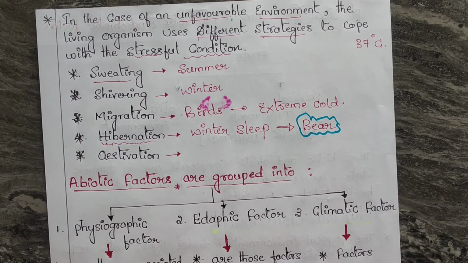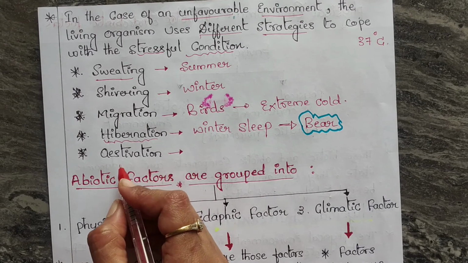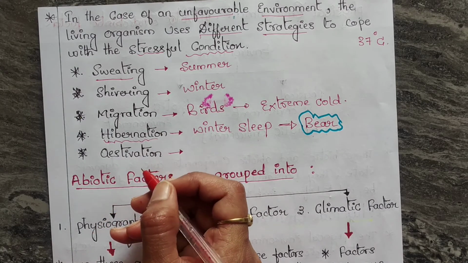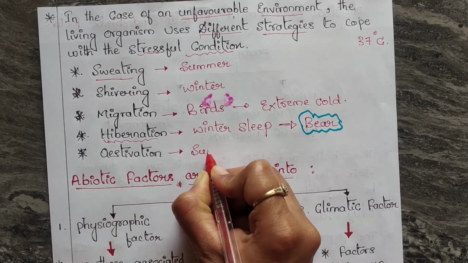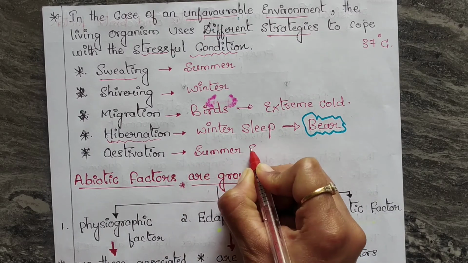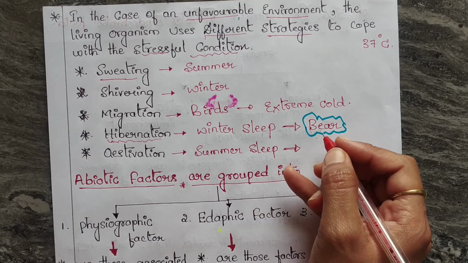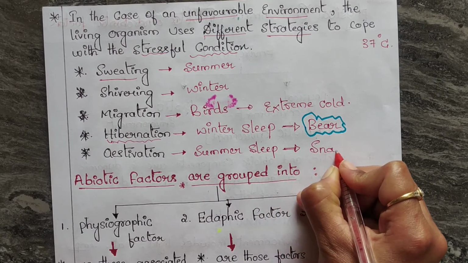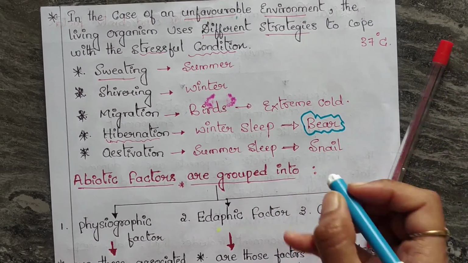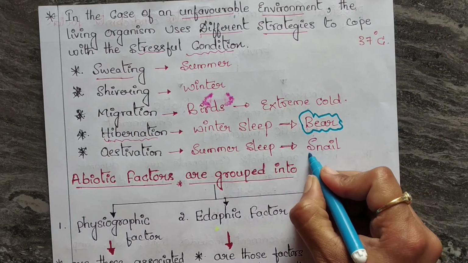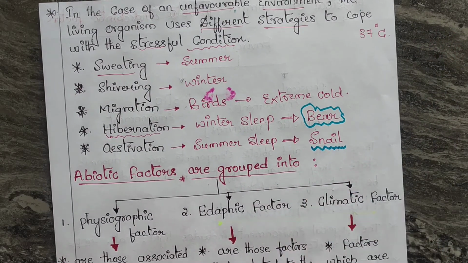And some organisms undergo estivation. What is estivation? It means summer sleep. Some organisms undergo summer sleep. For this, I would like to give the example of the snail. The snail undergoes a summer sleep, and that is called estivation.